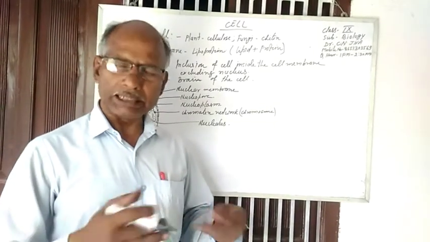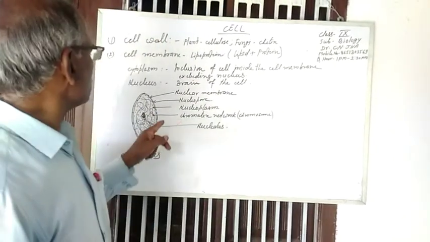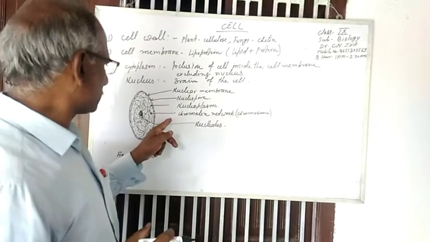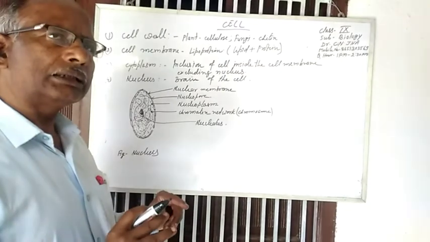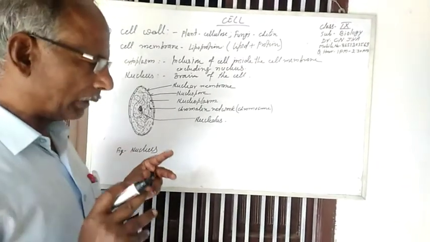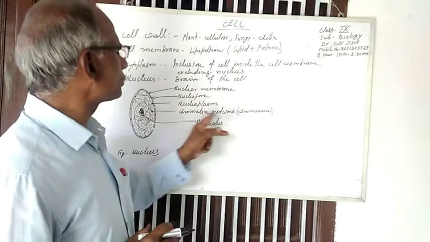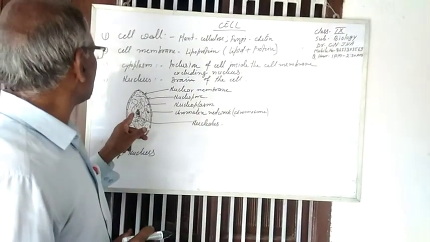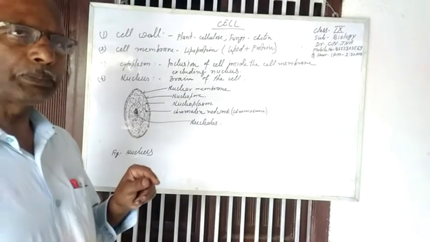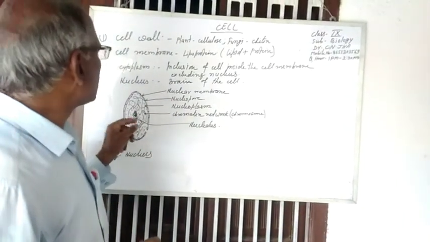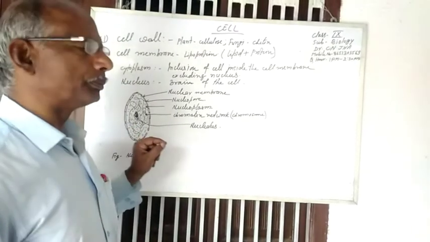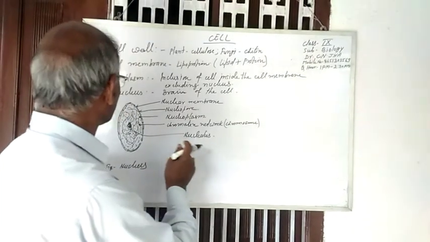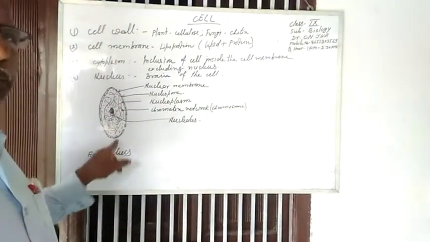Without the rest time, chromosomes cannot be counted. They are present in the thread-like wound structure known as chromatin network. Nucleolus is present in the nucleus. It is a dense part and it is the place of synthesis of lipids. This is the structure of the nucleus.